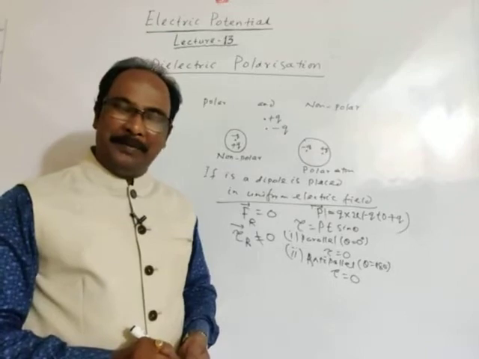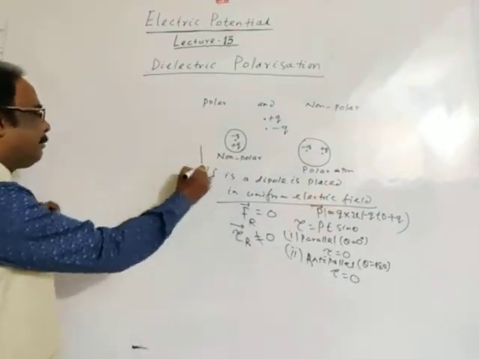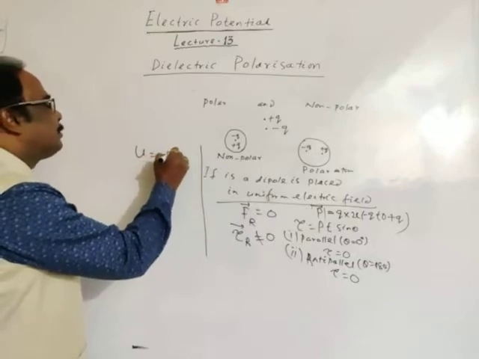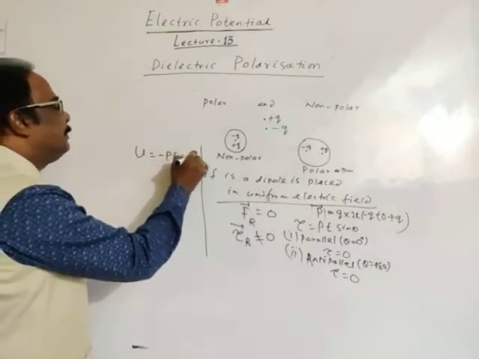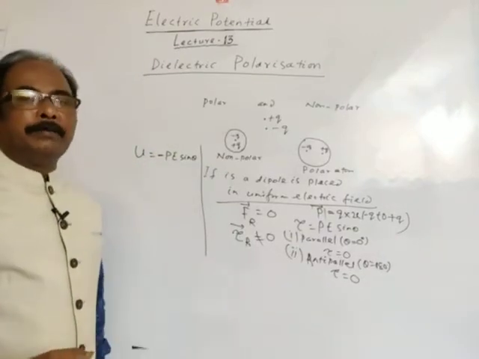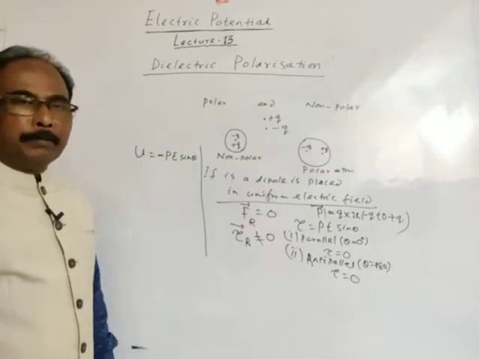Then about the potential energy of the dipole. The potential energy of the dipole is given as minus P E cos theta. We have already derived this expression in chapter number 1.